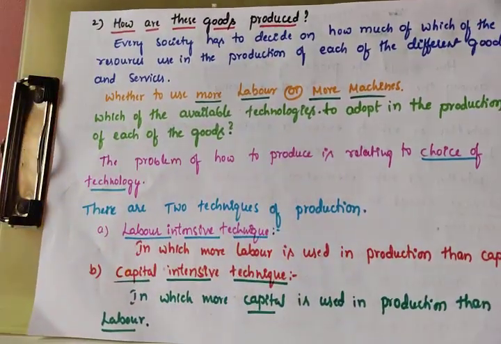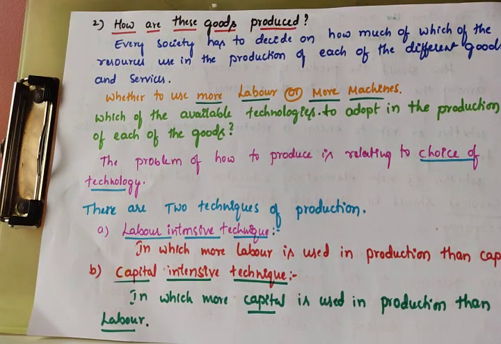So how will the economy solve this problem? We can get the solution through the study of economics. It depends upon the availability of resources and the situation. If more labor is available, they can utilize labor only. If more capital is available, they can utilize more capital. So it depends upon the availability of resources.